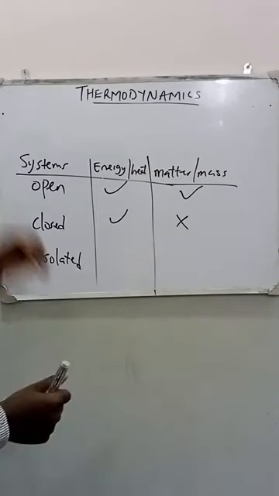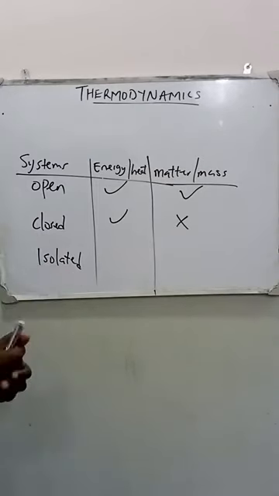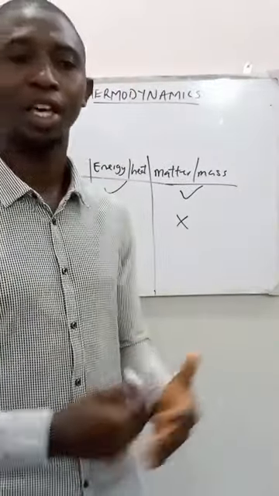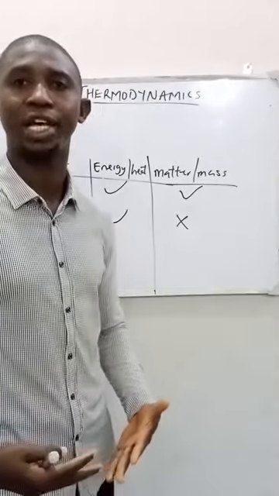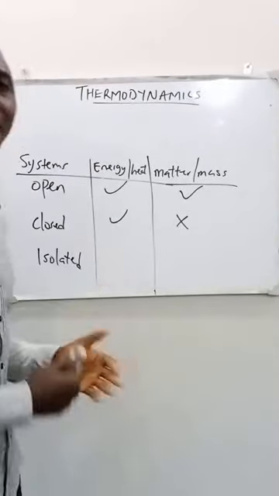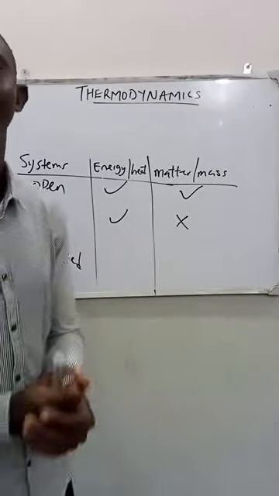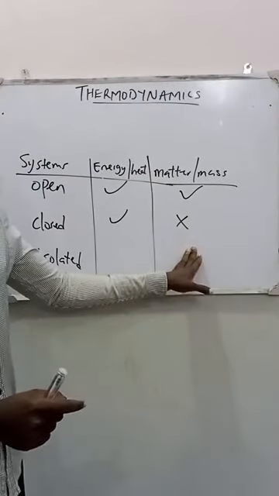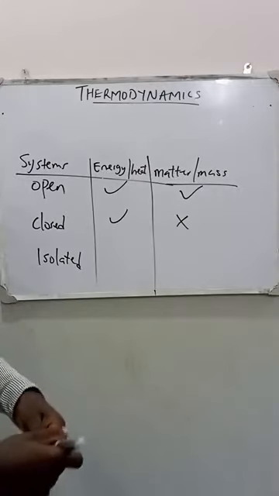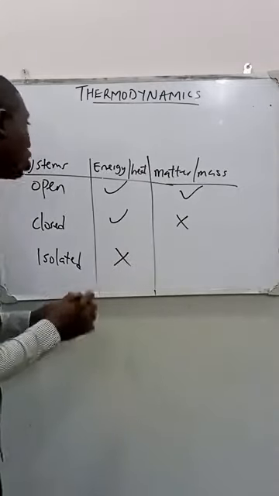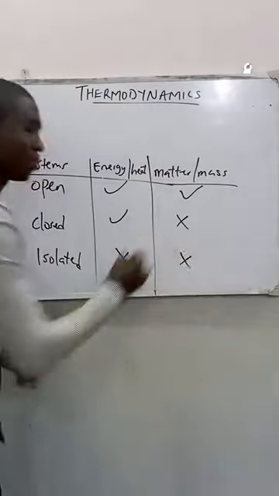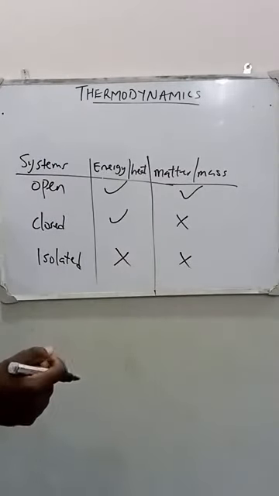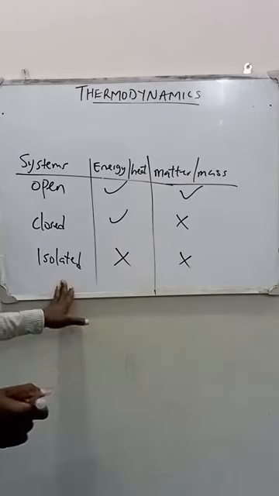And the third one here, we call it the isolated system. What do we mean by isolated system? When is a system said to be isolated? An isolated system is a system that does not allow the exchange of energy and matter between itself and surroundings. That is what we mean by isolated systems.